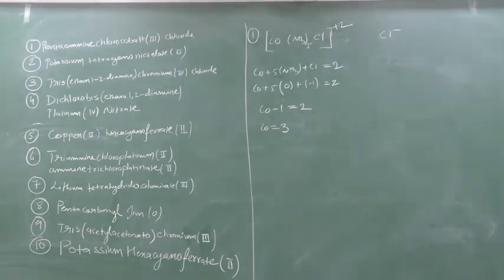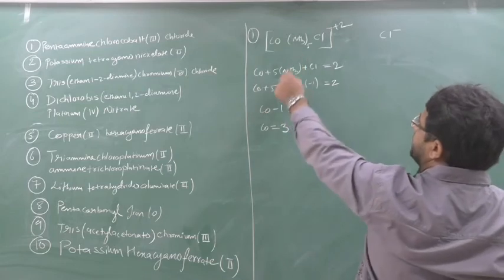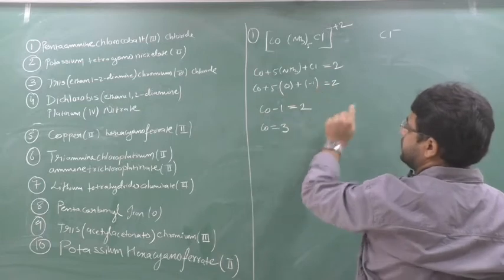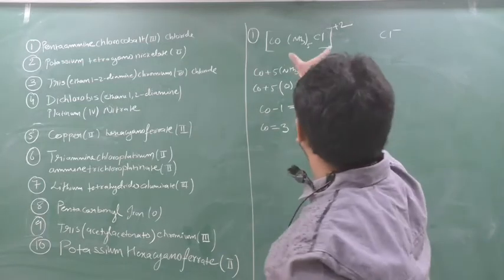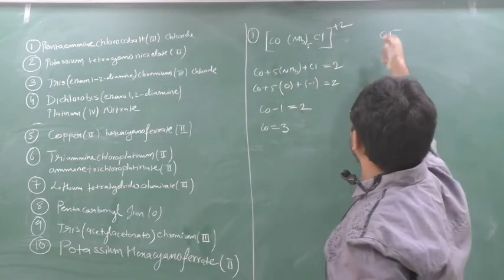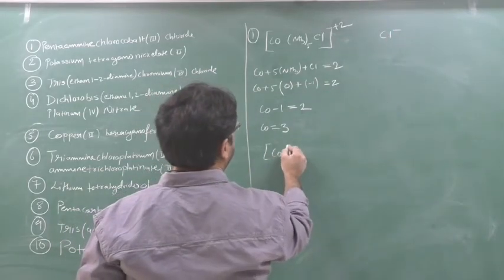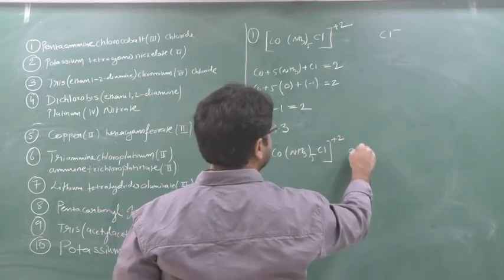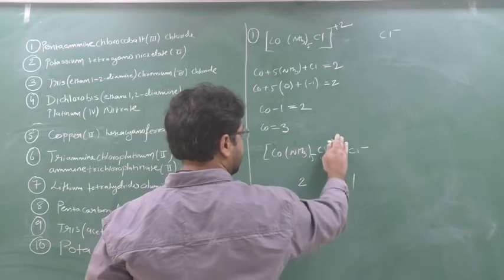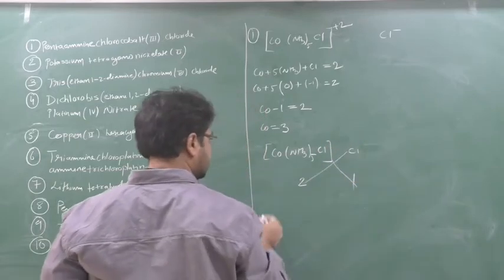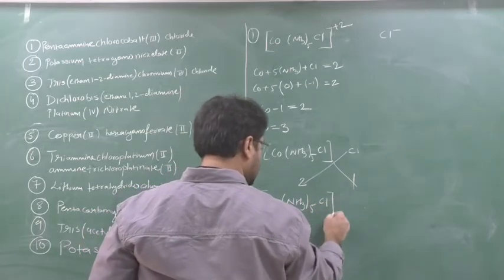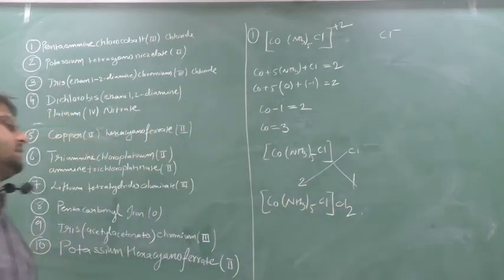In this way you have to calculate the ion. Clear? Now see. Co 5 ammonia plus Cl equal to 2. So Co plus 5 into 0, Cl is minus 1 equal to 2. Minus 1, so cobalt will come 3. So on this cationic complex charge is plus 2 and chloride is minus 1. So [Co(NH3)5Cl] plus 2 and here Cl is minus 1. Here 2 will come, here 1 will come. So [Co(NH3)5Cl]Cl2. This will be your answer.